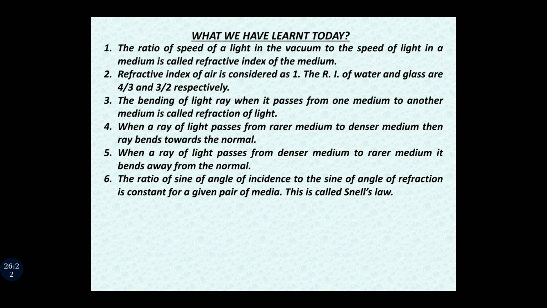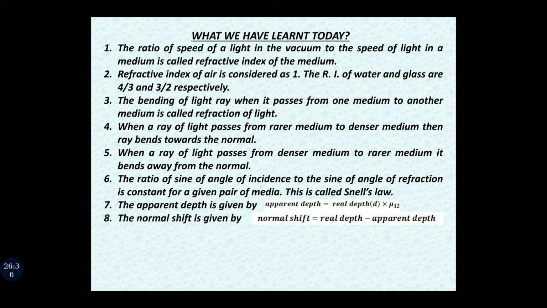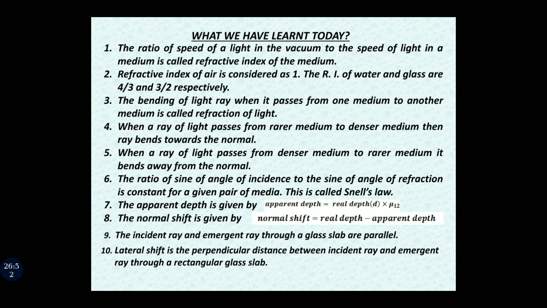Seventh point is about apparent depth. The apparent depth is given by apparent depth is equal to real depth multiplied by mu12, whereas the normal shift is given by real depth minus apparent depth. Next point is, the incident ray and the emergent ray through a glass slab are parallel to each other. We have proved that. And the last point is, the lateral shift is the perpendicular distance between the incident ray and the emergent ray through a rectangular glass slab. This is all for today.